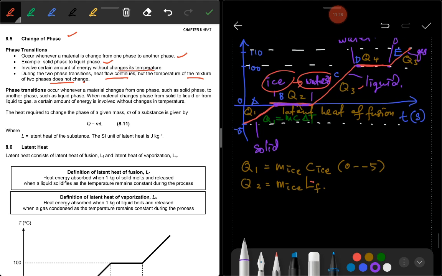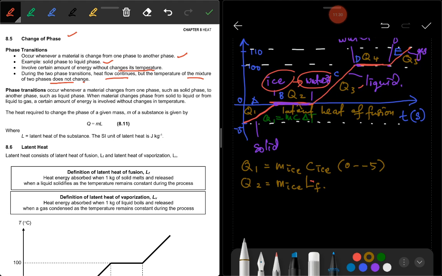So if you want to find Q3, Q3 is equal to still M ice, because the substance is ice. So the mass, no matter if it is in the form of ice or water, the mass is still the same. There is no loss of mass here.